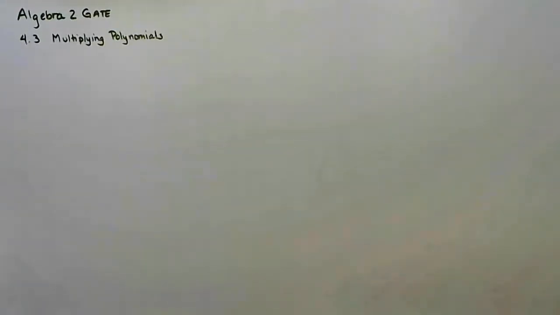Okay, now that we took the time in 4.1 to add and subtract, now we're going to take a look at multiplying polynomials. And then we will explore division a little bit later. So remember, a polynomial has one or more terms. So we've already talked about how to multiply one term times one term. We've also talked about how to distribute, okay? So what we want to practice now is multiplying polynomials that have several terms.